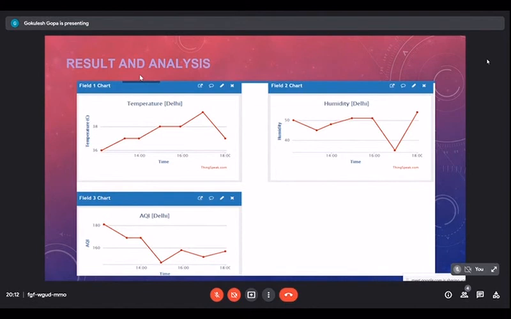We have analyzed and recorded the data of the National Capital City Delhi on 11th of July 2021 between 12 hours and 18 hours. The chart shows the data for temperature, humidity, and air quality index of the city. The IoT server ThingSpeak is utilized for monitoring and observing the said data. It was observed that the temperature of the city rose from 36 degrees Celsius at 12 hours to the peak of 39 degrees Celsius around 17 hours and then decreased linearly.